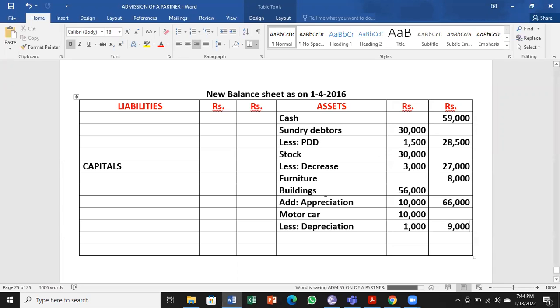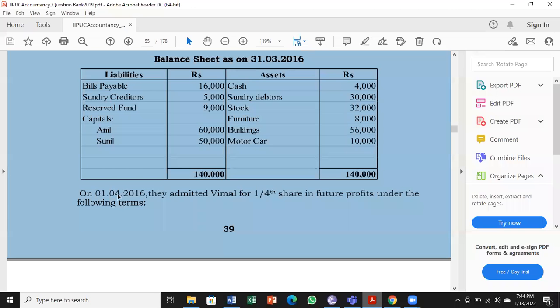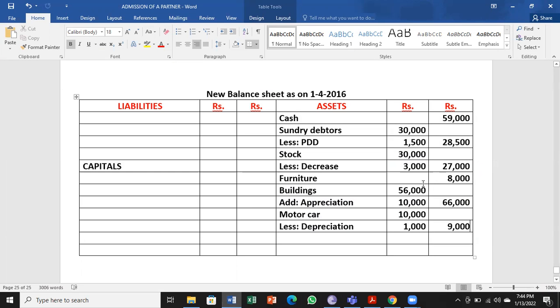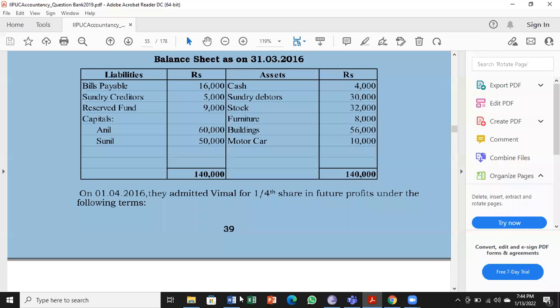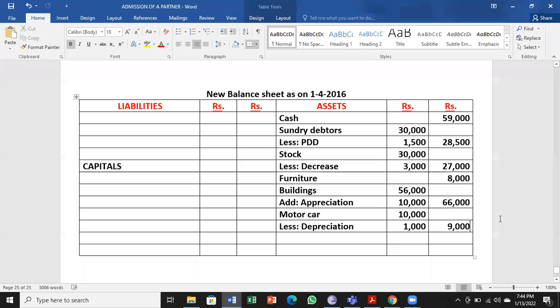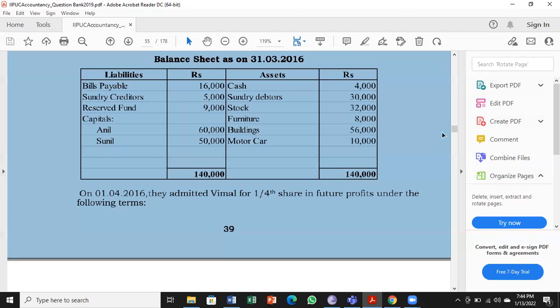So the asset side is very easy to do, but you have to remember debtors may be troublesome usually. Sir, stock is 32,000. Which one? Stock is 32,000. Decrease. Stock 32, okay. So 32 minus 3 is 29. Yeah, fine. Stock 32, furniture. Yeah, correct.